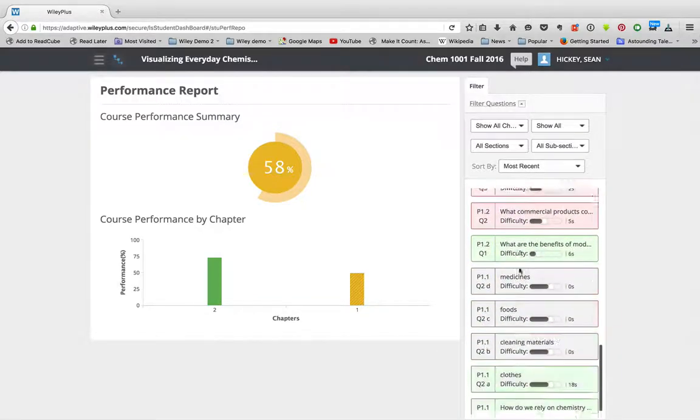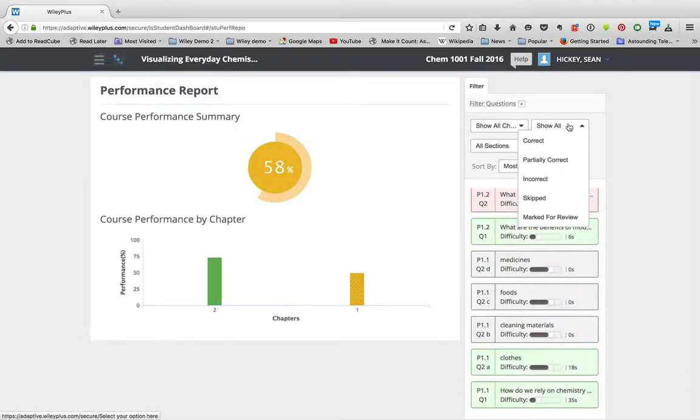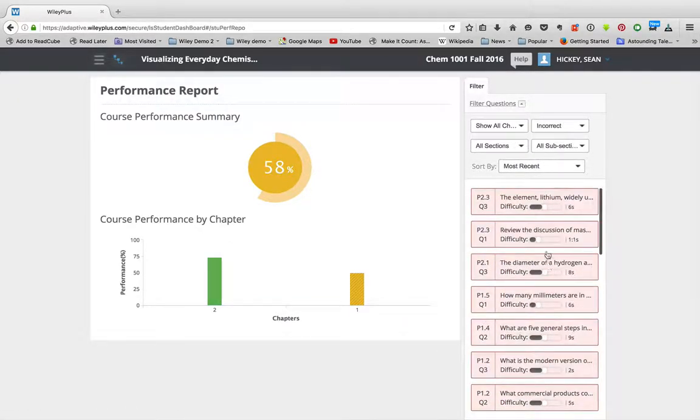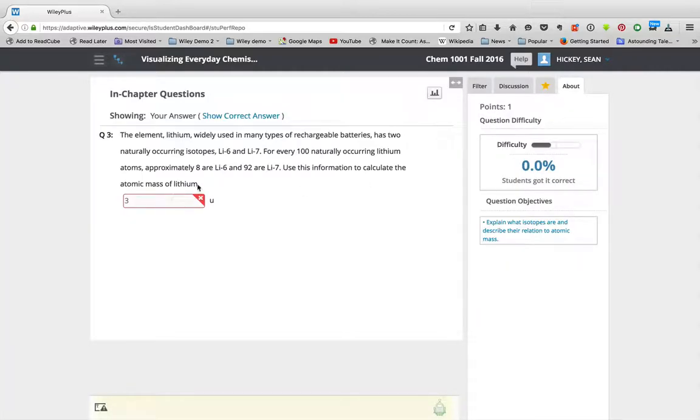So if you wanted to go back and look at some of those questions, maybe you wanted to see all the ones you got incorrect, now you can go and look at them and you can see what you answered, and you can also show the correct answer. So now this is a way for checking yourself. So you do that, make sure you understand that again.